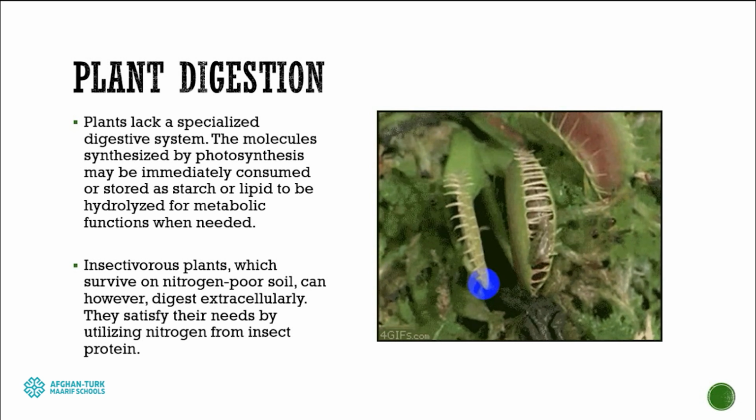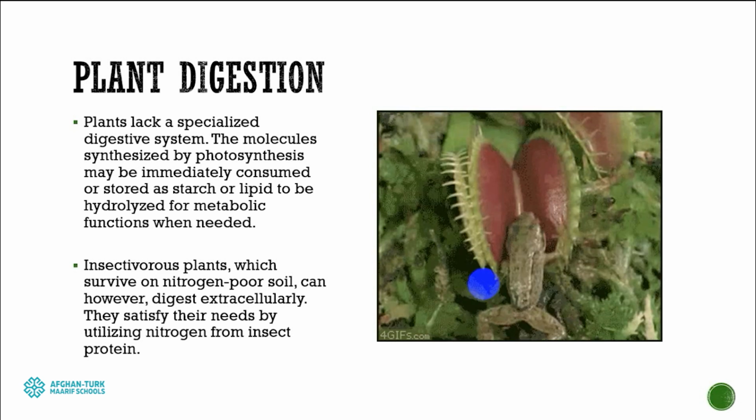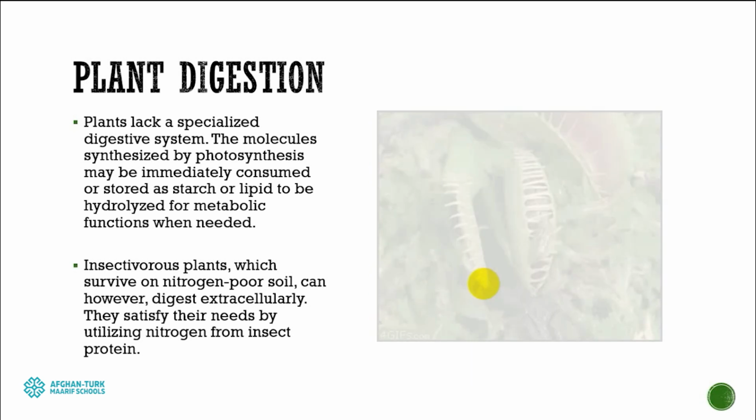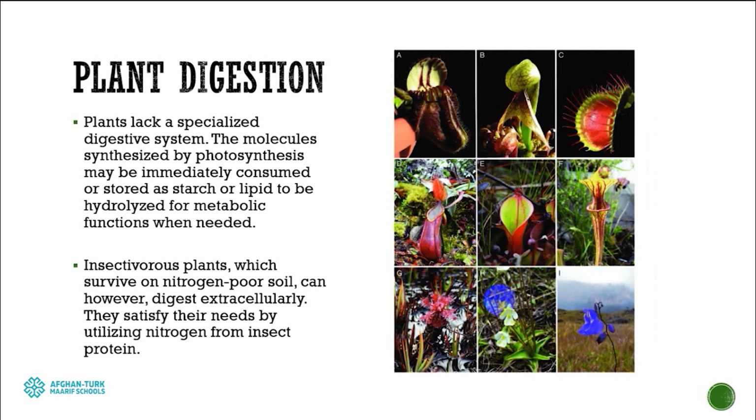If they are big enough, they can consume or eat different animals as well. There are different types of them, with different shapes and different names. But basically we can call them carnivore plants or insectivorous plants.